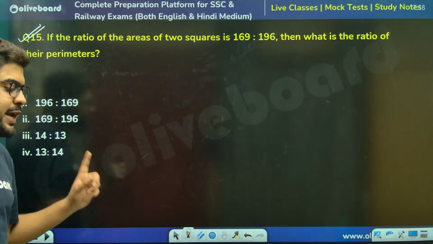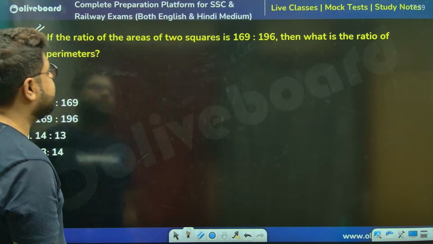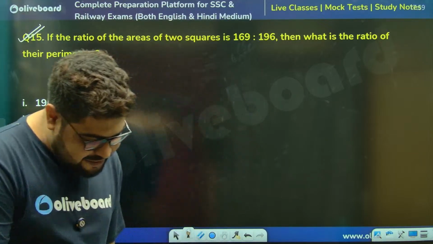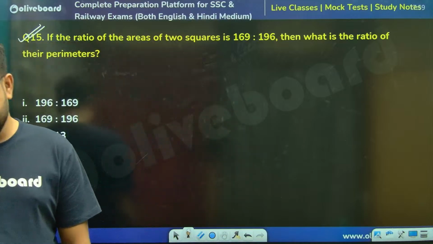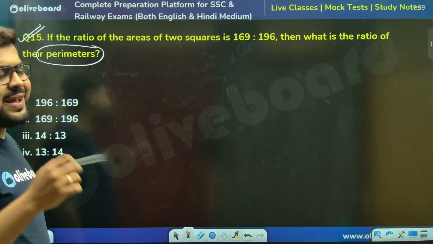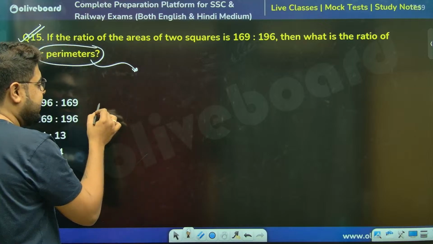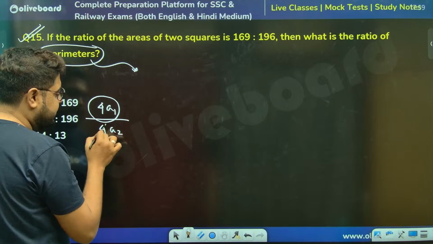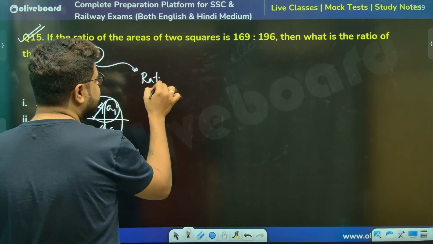10-second question. You should not take more than 10 seconds. Give me answers. Yes, 13. Arpita, yes, very good. Reena, yes, perfect. If you know, perimeter means 4a. So the ratio of perimeters is nothing but, because in a square the perimeter is 4 times a, 4 times a by 4 times some other a, the 4 cancels. So ultimately it is the ratio of sides only.